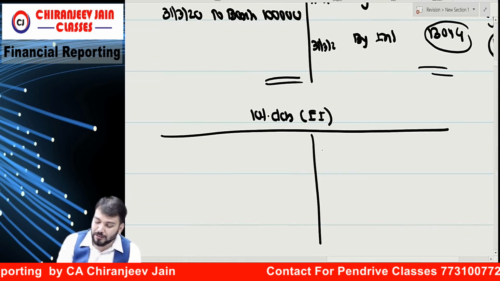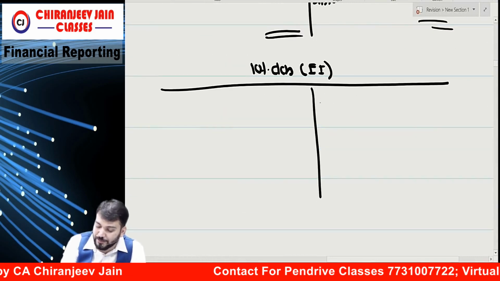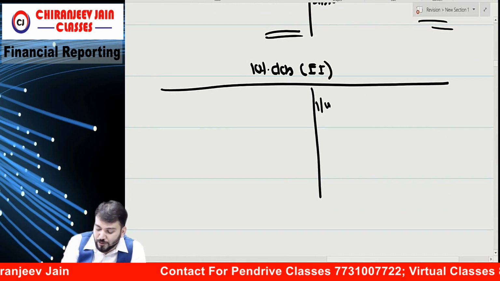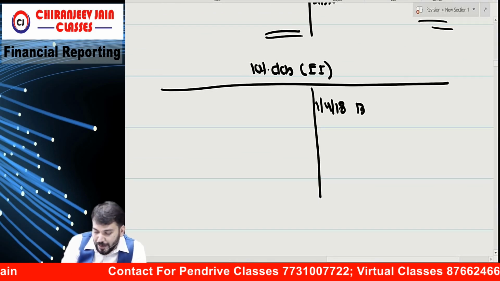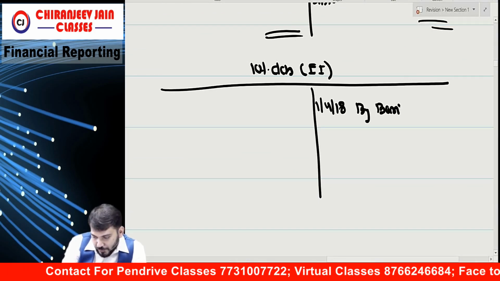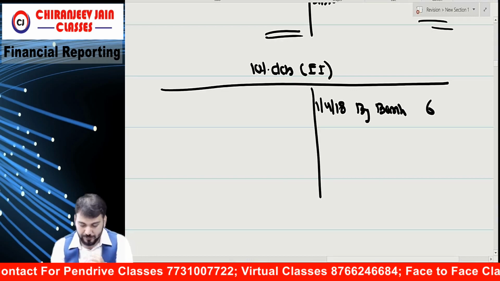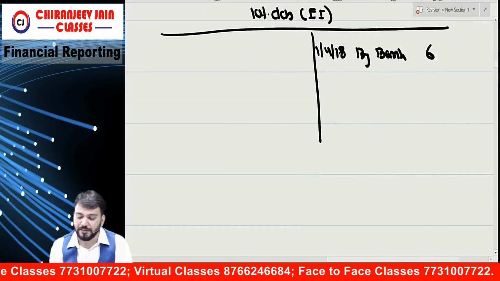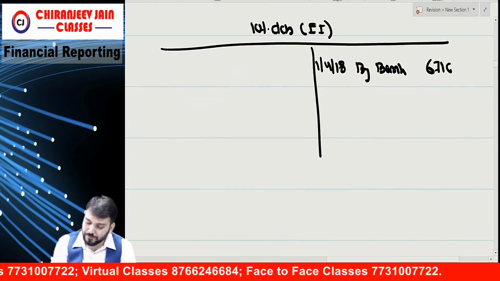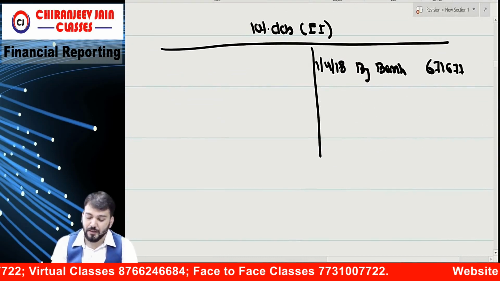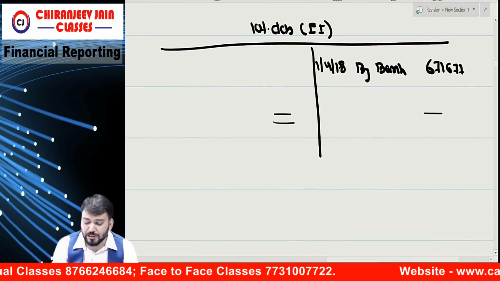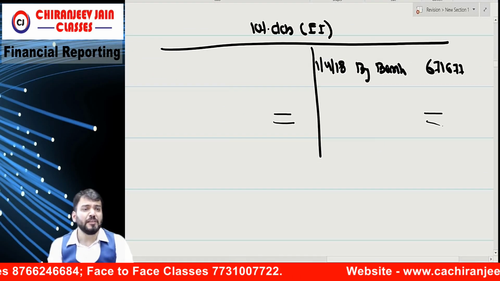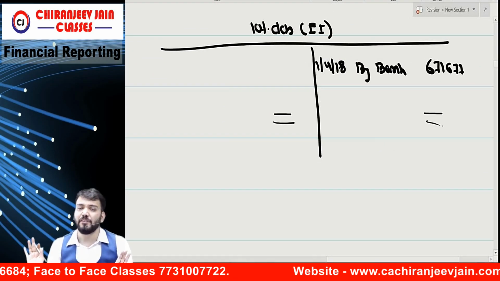Equity instrument, but how much consideration received? So on 1/4/2018 by bank, how much? 6,71,677. Correct. And can I say equity instrument is never subsequently recognized.